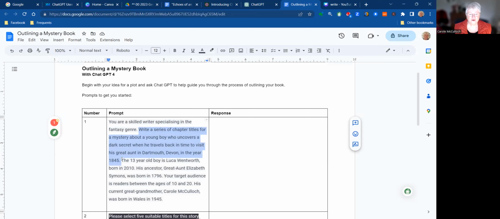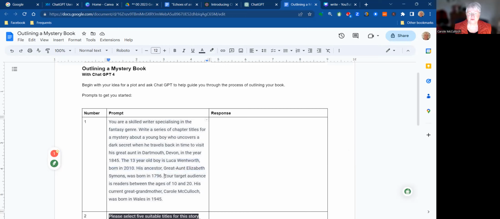The 13-year-old boy is fiction, but based loosely on my grandchildren and great-grand-nephews. This young boy, Luca, was born in 2010, and his ancestor, the great aunt he's visiting, her name is Elizabeth Simons, and she was born in 1796. So that makes her around 40-something when he visits her.